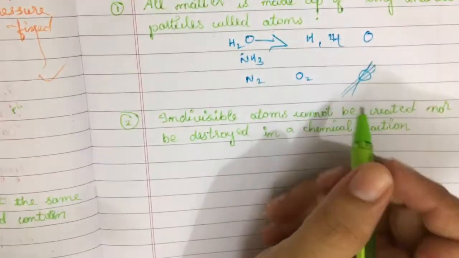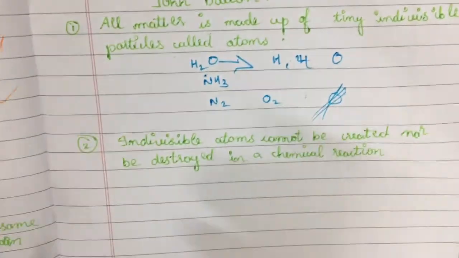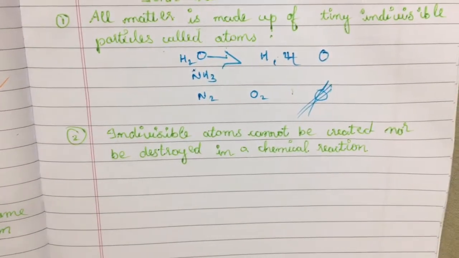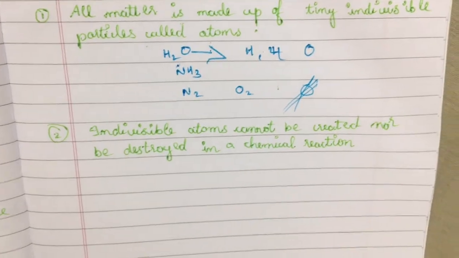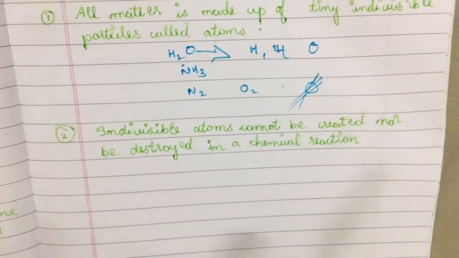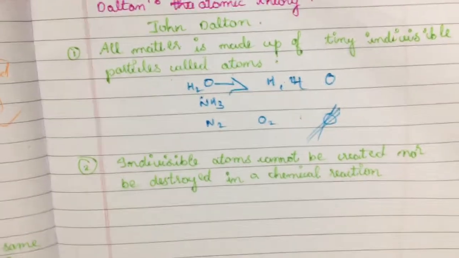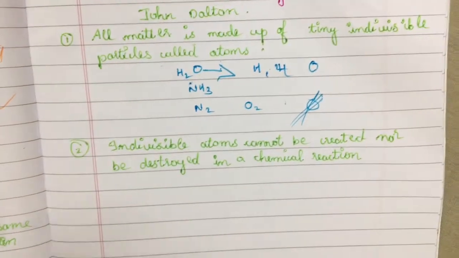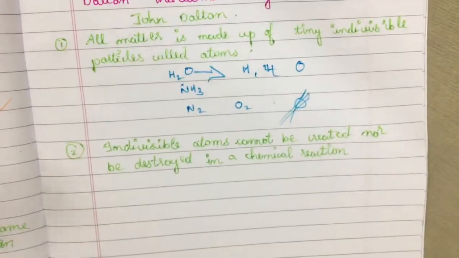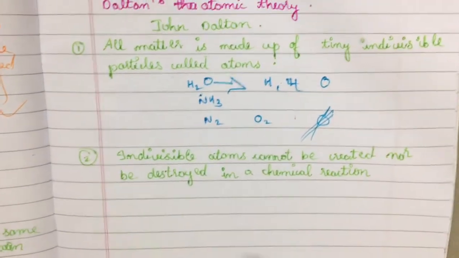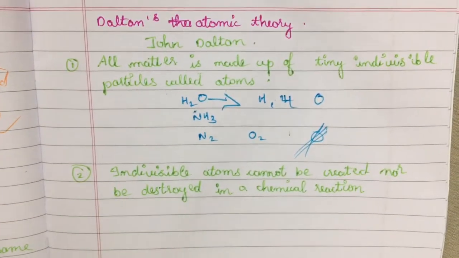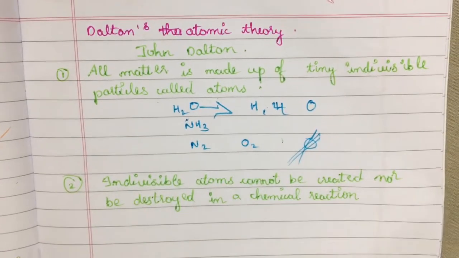These are the indivisible atoms, the smallest tiny particles, and we cannot create or destroy these atoms in a chemical reaction. So whatever atoms are present in the universe remain constant as they are. We cannot destroy or create these atoms. This is the second postulate of John Dalton.